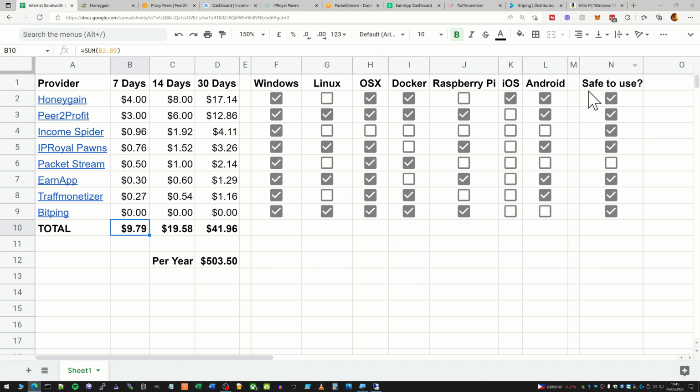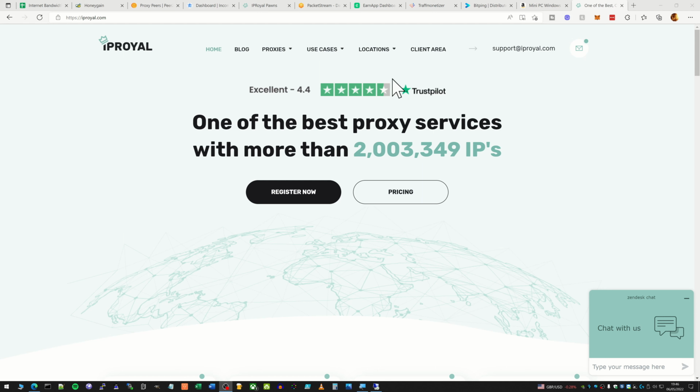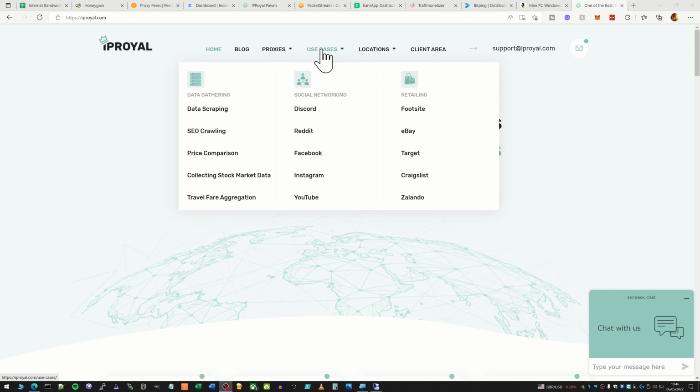And what I've also done is go through the documentation and decide whether these are actually safe to use or not, depending on what they specify. So basically, a lot of these are the same use cases, and that is for data scraping, SEO crawling, price comparison websites, collecting stock market data, travel fare aggregation, and there's a whole load of advertising and other bits and pieces that they use your internet for.